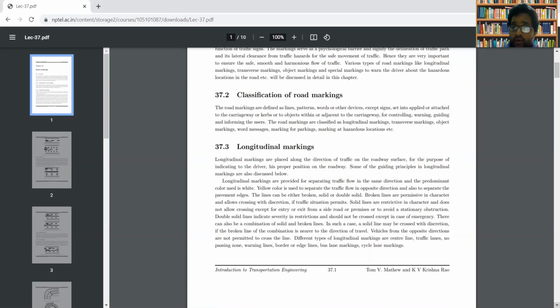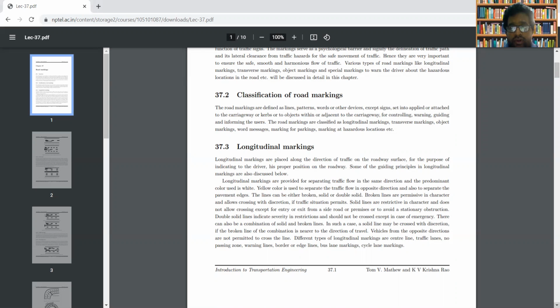I told you that the longitudinal markings will be in the form of either solid lines or broken lines. Broken lines indicate that it is allowed to pass, whereas the solid lines are restrictive in character. It is restricting the movement of vehicles. And solid lines will not allow crossing except for entry or exit from a side road or premises, or to avoid a stationary obstruction.